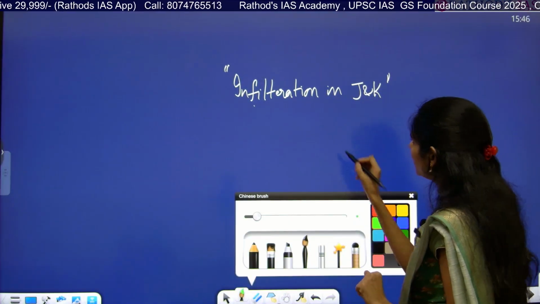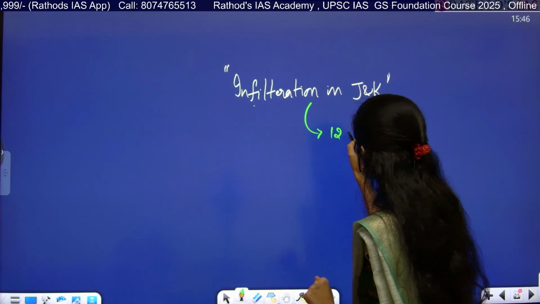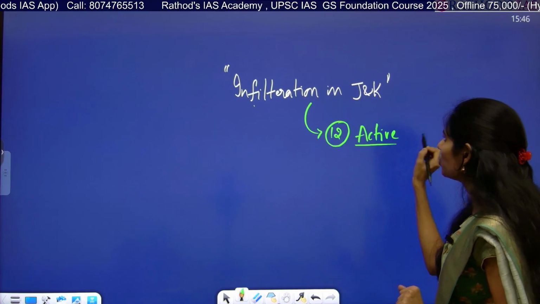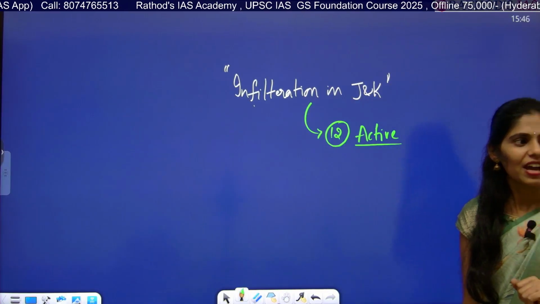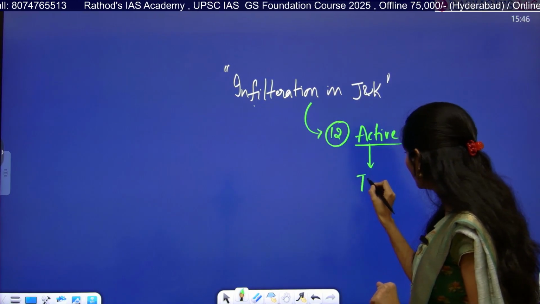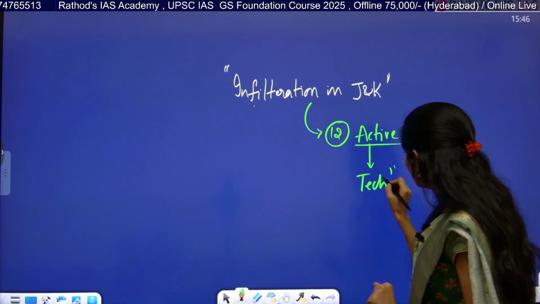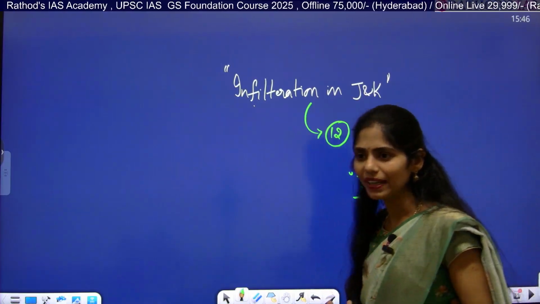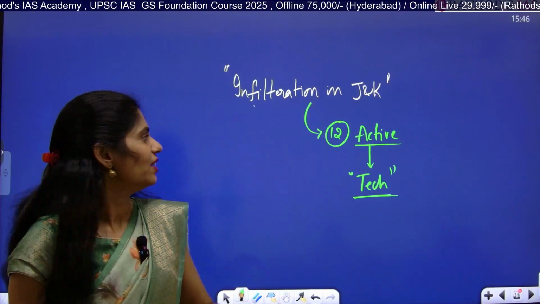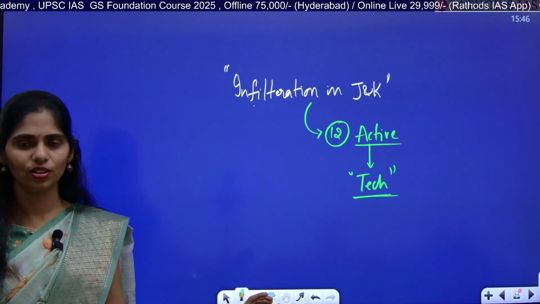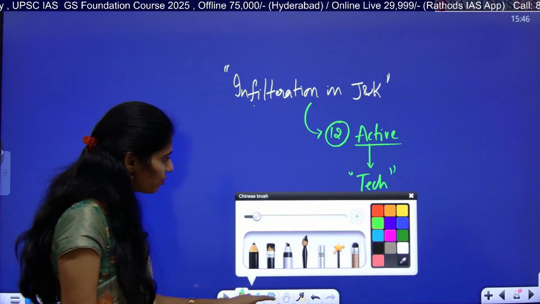So finally, we discovered around 12 active militant groups working in Jammu and Kashmir. But the problem here is they are using technology. They are using advanced technology compared to Indian militants, and because of that they are causing havoc in Jammu and Kashmir now. So what are the dimensions you have to see here?